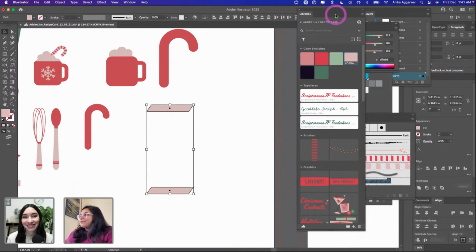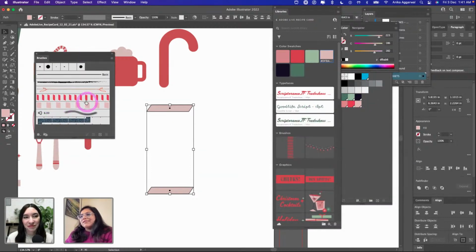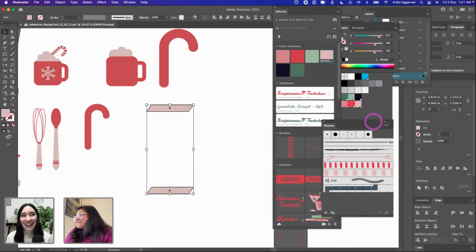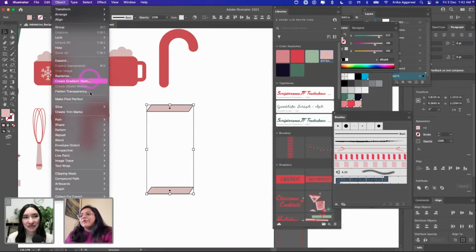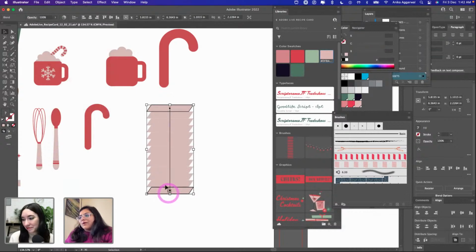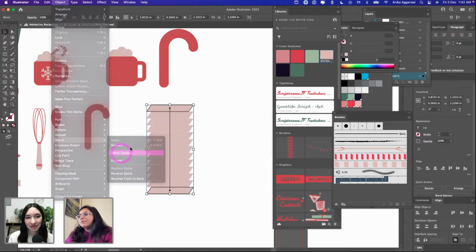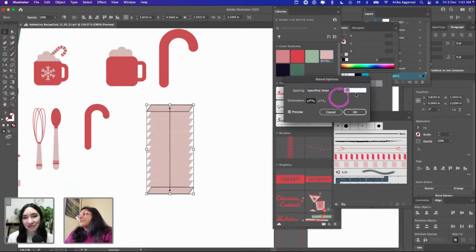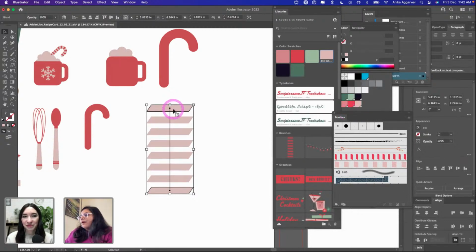Well, the answer to that is brushes. If you look closely, I have a brush right here. These are practice brushes, you guys, so I'm embarrassing myself here. But we have these brushes. I'm going to use the blend tool. So I'm going to go to Object, Blend, and Make. And wow, we did not want that. What do you do now? We go to Object, Blend, and Blend Options. I'm going to go here, Specified Steps, and decrease it because that's too many steps. Well, this looks better, right?